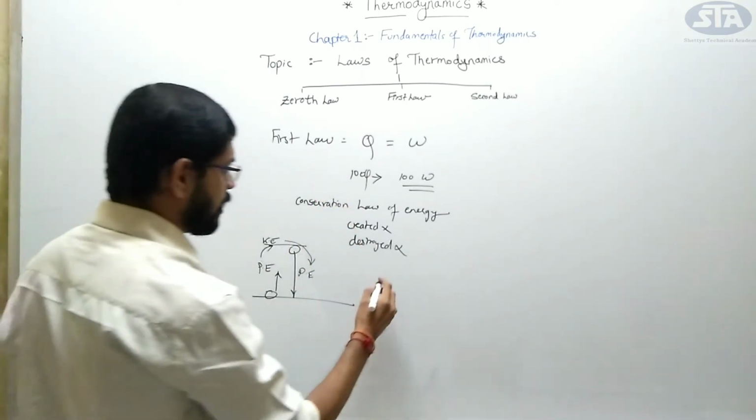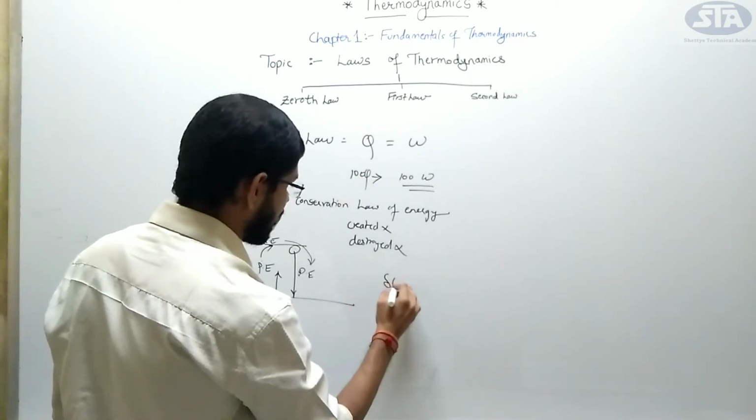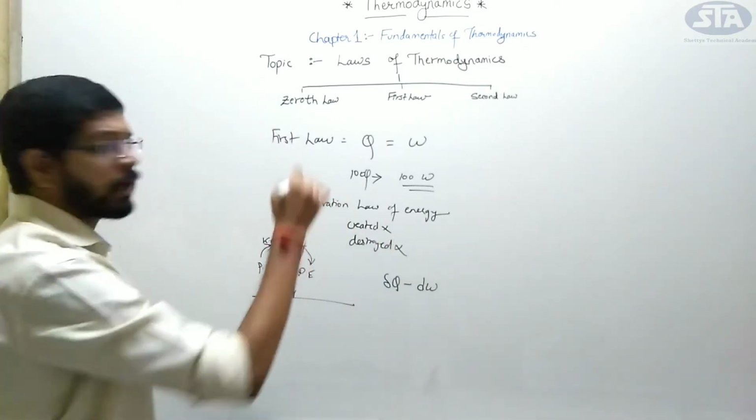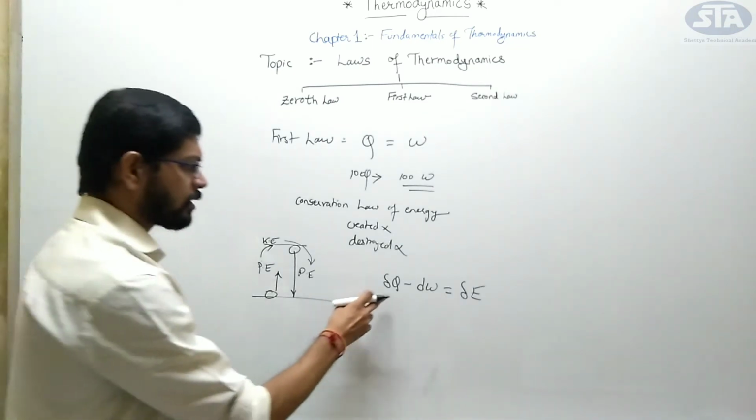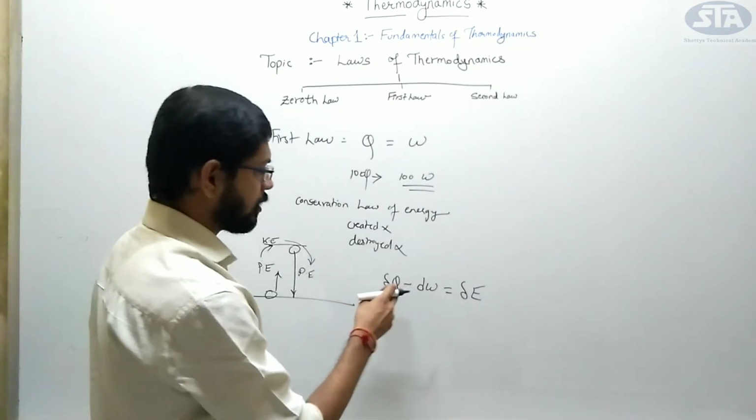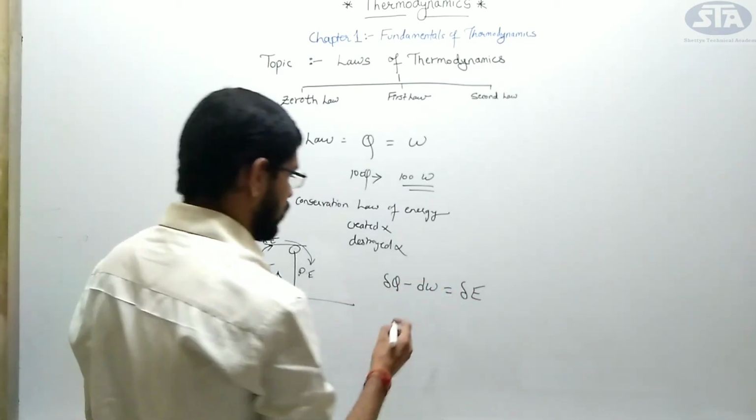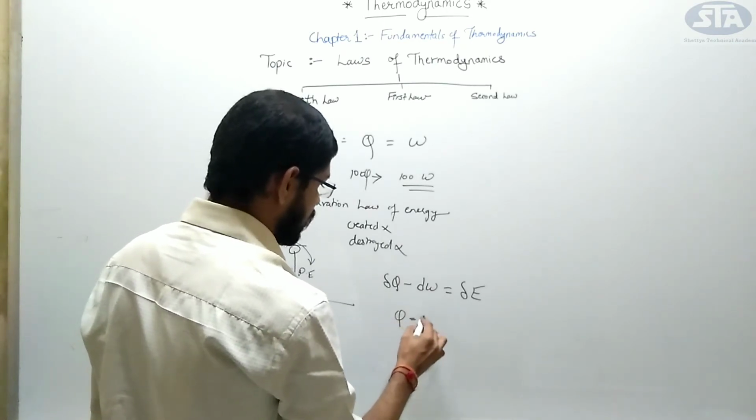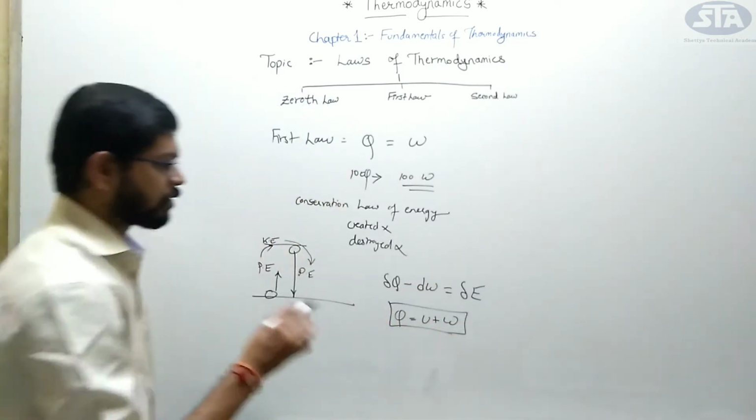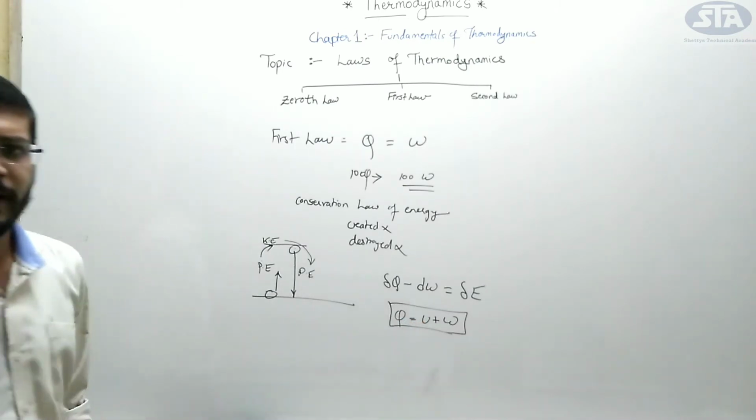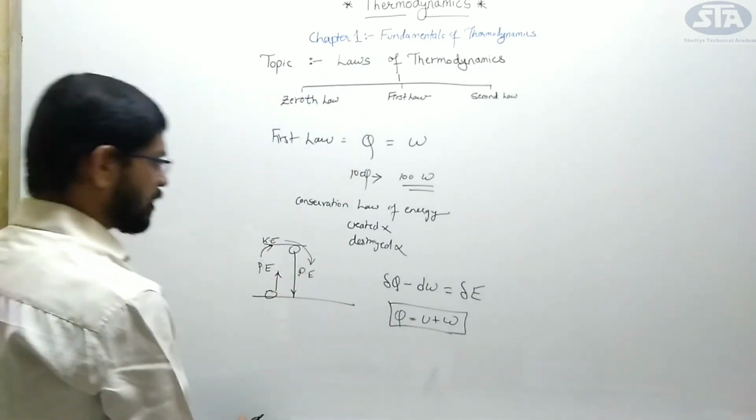For the first law, we define that the amount of heat, that is del Q, minus del W, the amount of work done, we represent as the amount of change of energy. We can also write it as Q equals U plus W. You need to remember this formula. Q means heat is equivalent to internal energy, that is change in energy, plus W. Clear with the first law of thermodynamics?